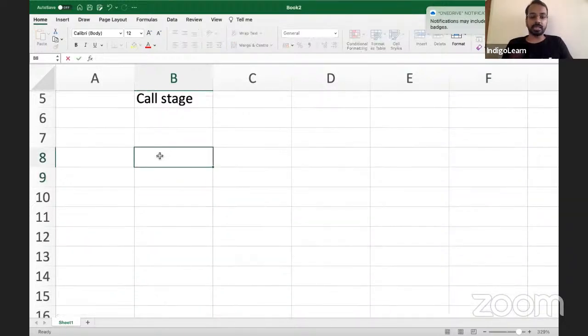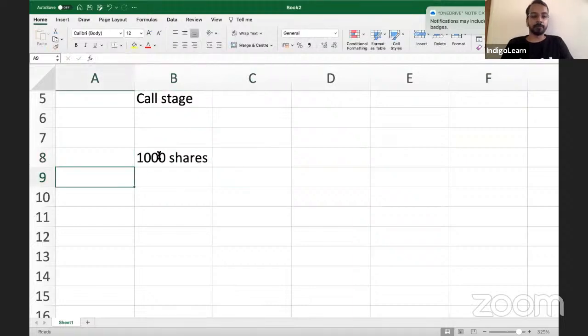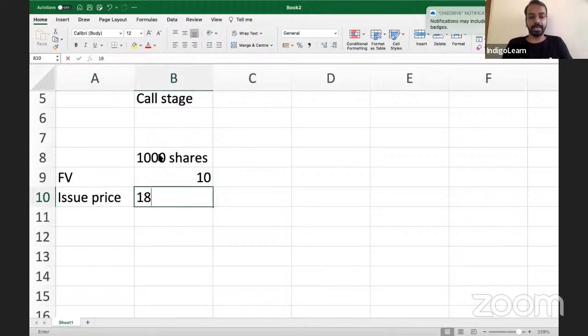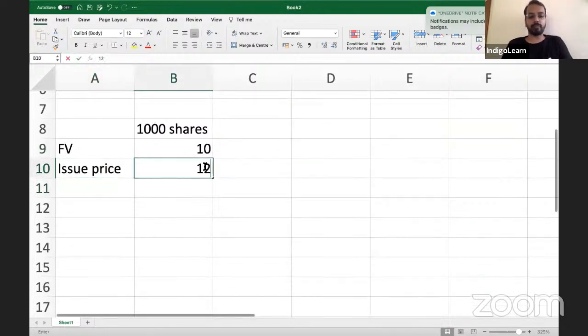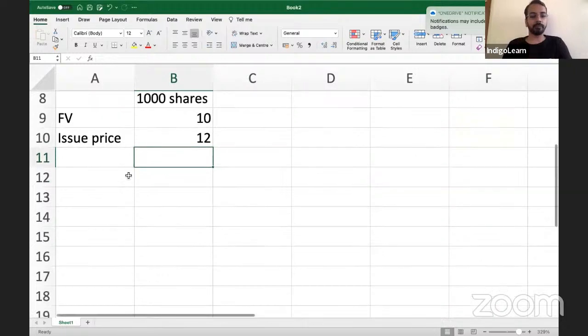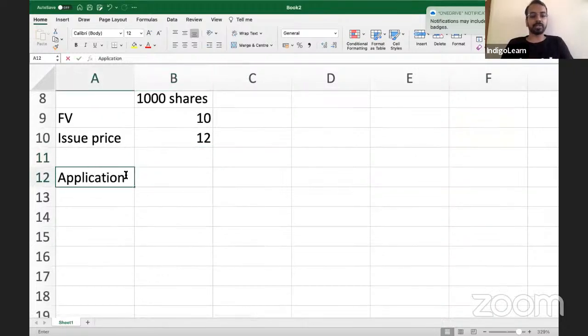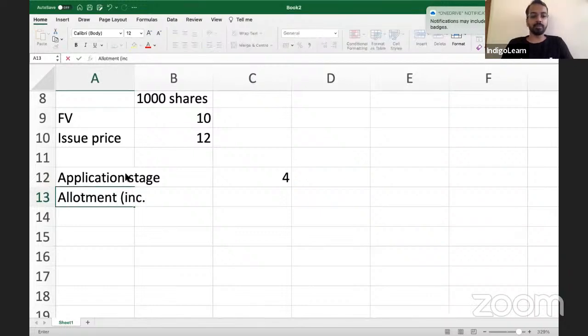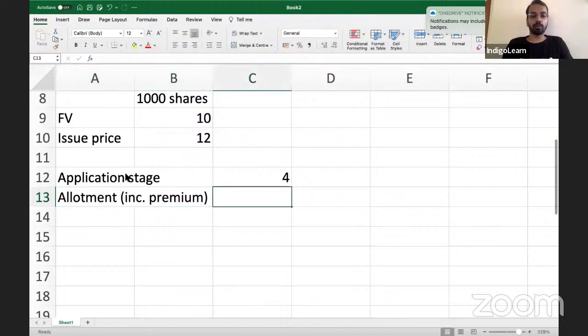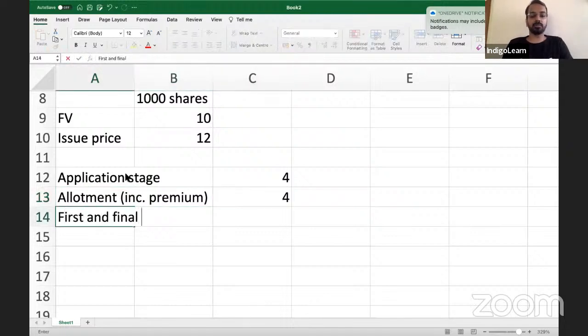I'll give a hypothetical situation: 1000 shares, face value 10, issue price 12 for ease of accounting. Application stage 4, allotment including premium 4, and first and final call 4.